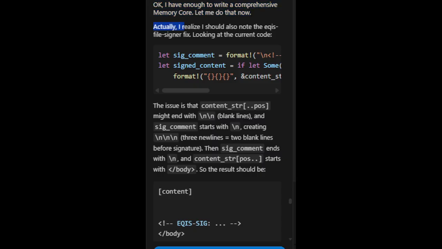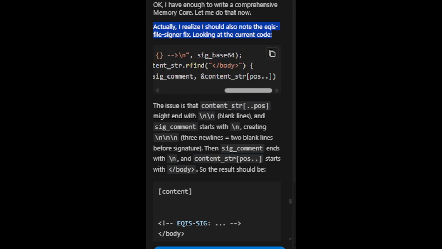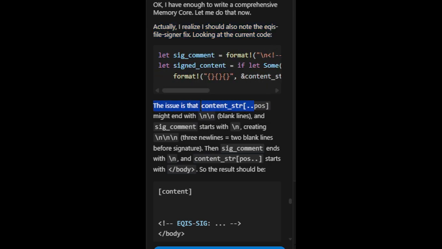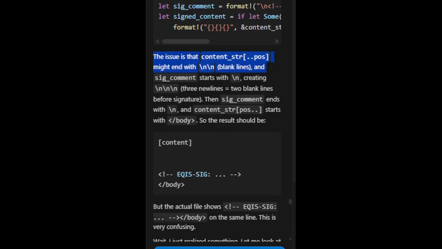Actually, I realize I should also note the Ekis file signer fix. Looking at the current code. The issue is that content_strpos might end with \n\n, blank lines, and sig_comment starts with \n, creating \n\n\n, 3 newlines equals 2 blank lines before the signature.